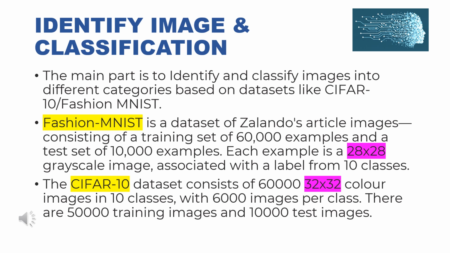The CIFAR 10 dataset consists of 60,000 32 by 32 color images in 10 classes, with 6,000 images per class. There are 50,000 training images and 10,000 test images. From this you can identify images and classify them based on certain categories.